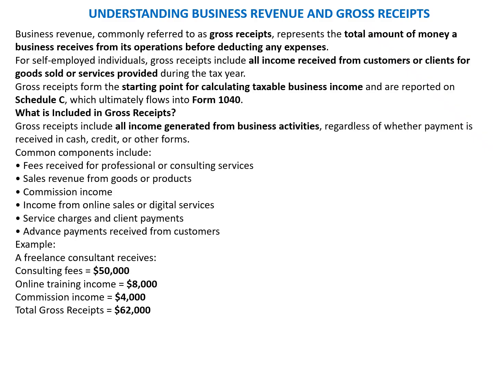Gross receipts include all income generated from business activities, regardless of whether payment is received in cash, credit, or another form. This includes fees received, sales revenue, commission income, income from online sales, service charges, and advance payments received from customers. For example, a freelance consultant received a consulting fee of 50,000, online training income of 8,000, and commission income of 4,000, and therefore the total gross receipts reported on Schedule C and finally in Form 1040 is $62,000. So we'll move to the next slide and see more details about understanding business revenue and gross receipts.